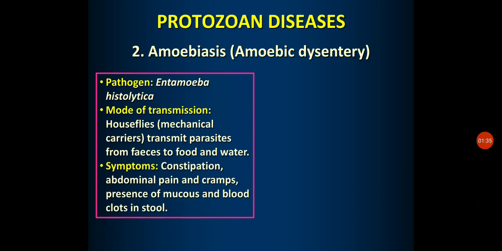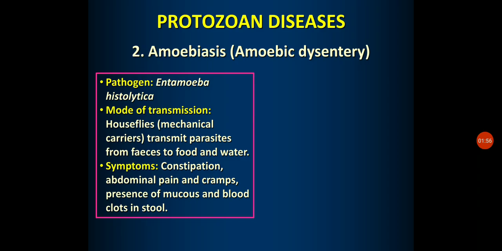The main symptoms of this disease are constipation. Constipation means uneasiness in the defecation process, abdominal pain, cramps, and the presence of mucus and blood clots in the stool.